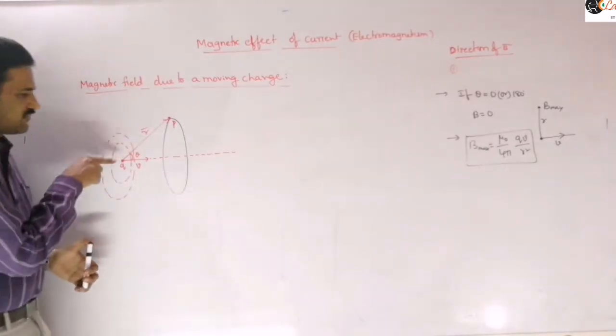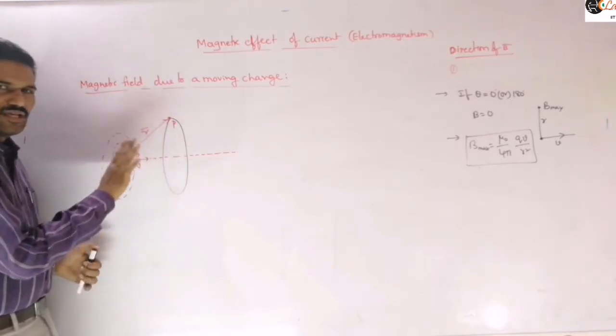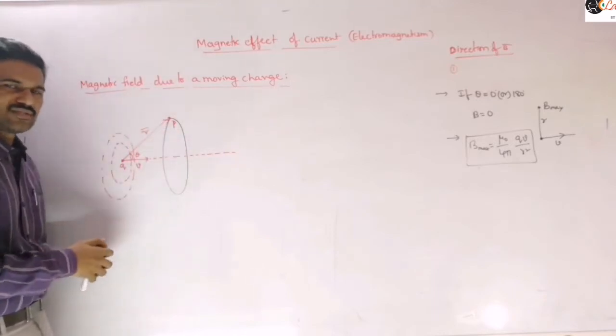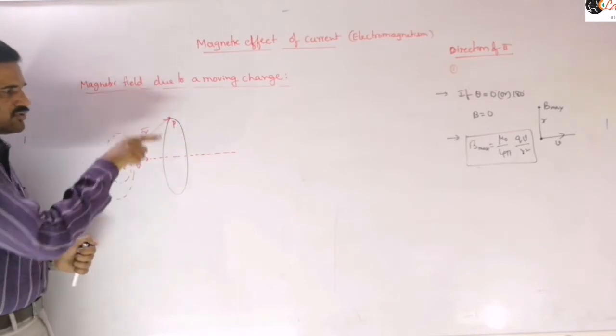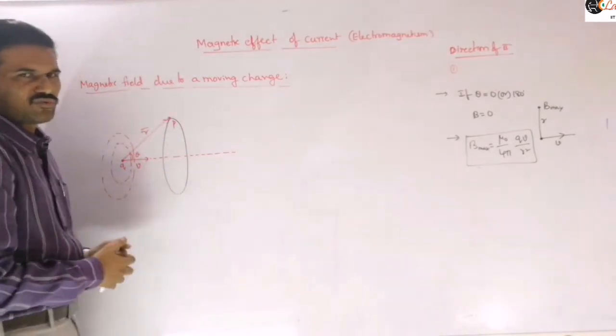That means if the charged particle is here and you draw a circle with its center on the axis along the direction of velocity, then at any point on the circle the magnitude will be the same, so the magnetic field lines will be along the circle.